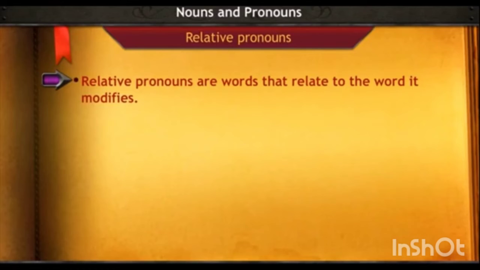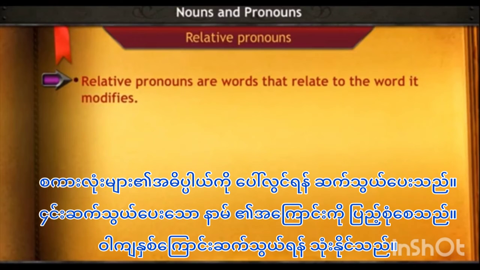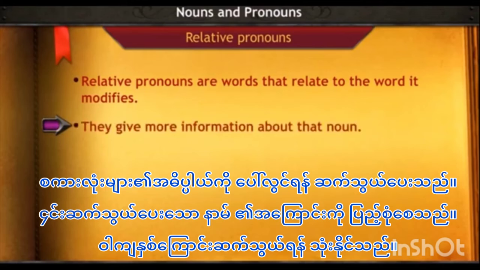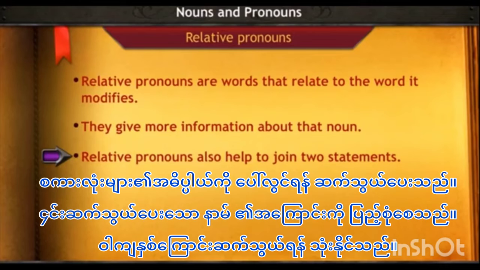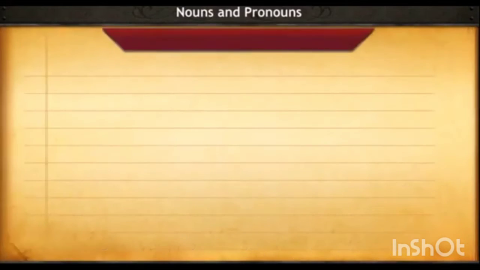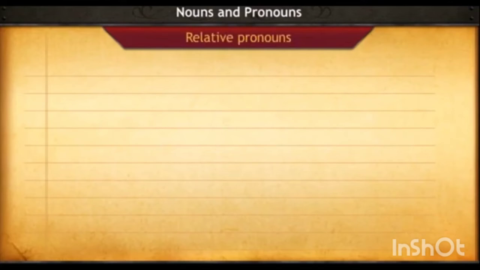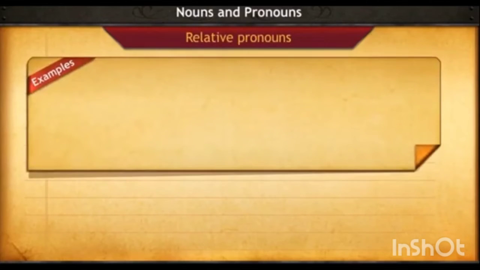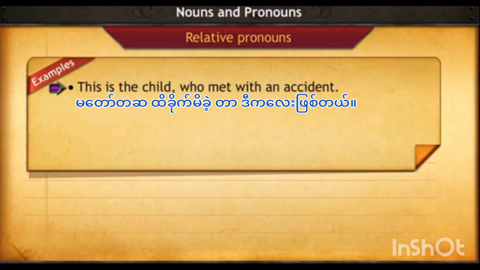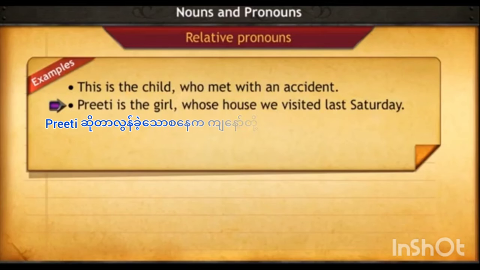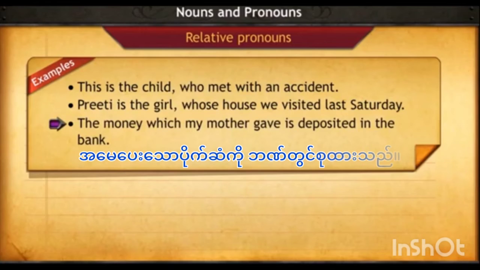Relative pronouns are words that relate to the word it modifies. They give more information about that noun. Relative pronouns also help to join two statements. Look at the following sentences. This is the child who met with an accident. Preeti is the girl whose house we visited last Saturday. The money which my mother gave is deposited in the bank.